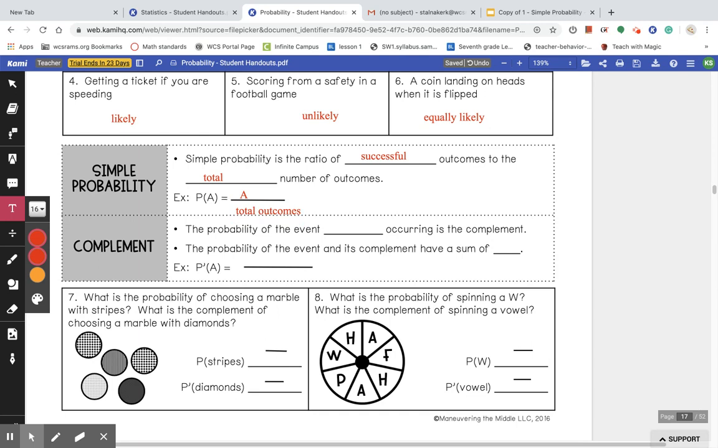So a complement: the probability of the event not occurring is called the complement. The probability of the event and its complement have a sum of 1. So for example, this one's a little different. It has P and then a little apostrophe, A, because that is showing you that it's a complement. So that would look like not A over total outcomes.